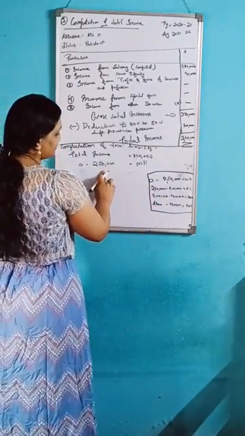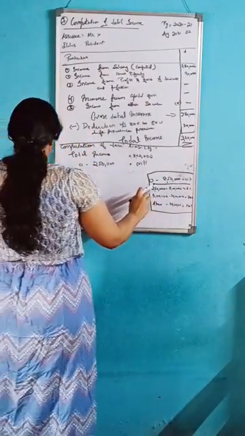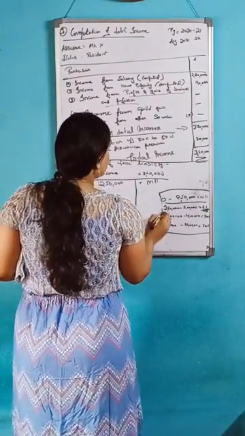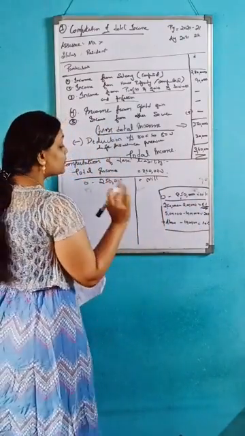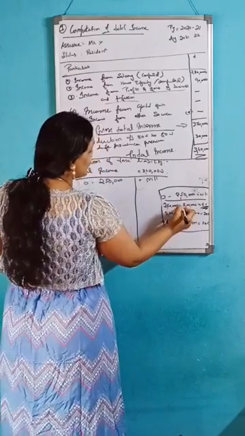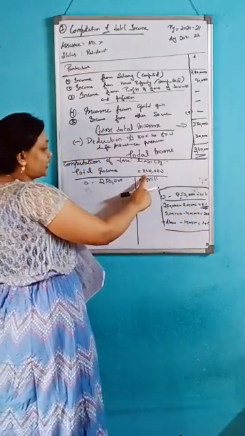So 0 to 2,50,000 is nil. Next, 2,50,000 to 5 lakh is 5%. But the income did not reach 5 lakh, it has reached only 3,40,000.